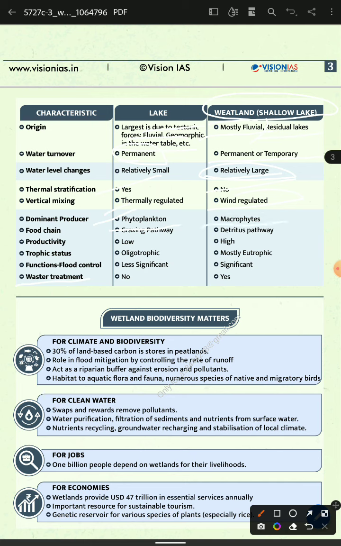Phytoplankton and in the marshy plankton. If it is low then it will be high. If organic, then mostly equatorial. If less significant, then significant. The wetland is temperate. This is the wetland biodiversity matter.